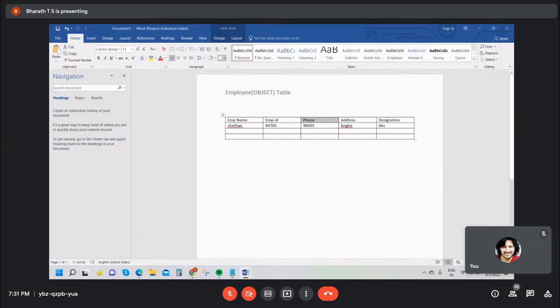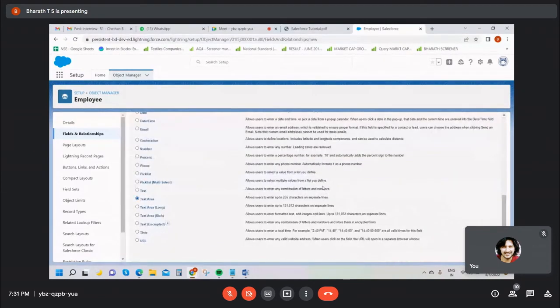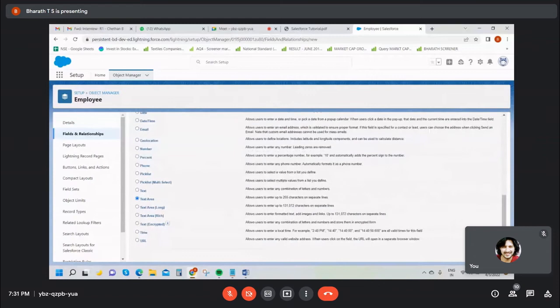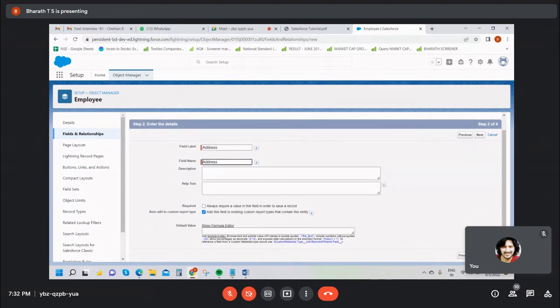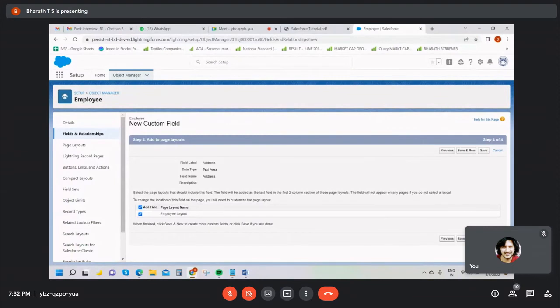And what is the next? Now we can go to address. Just click on the New button, select the data type. See, descriptions are also available. Don't worry about these things, I will explain one by one. Today I'm just showing a simple example compared to other languages. Why Salesforce is easy to learn and easy to build. Why it's the number one CRM. Field label as address, field name. You can select the data type and field name. Next.